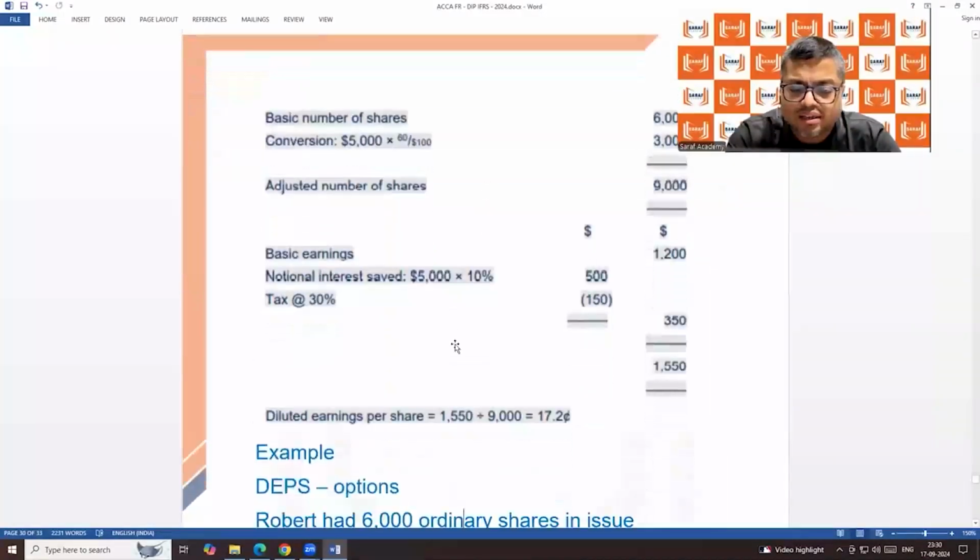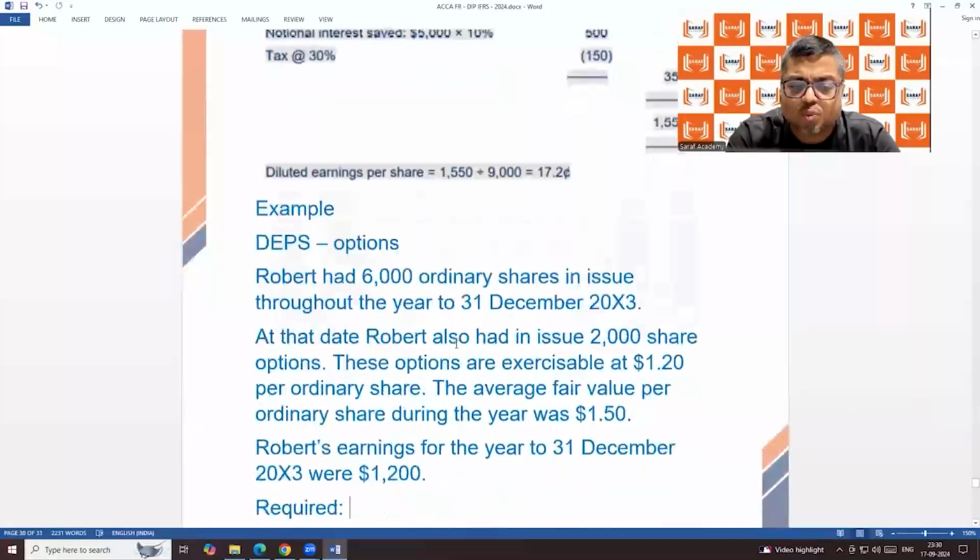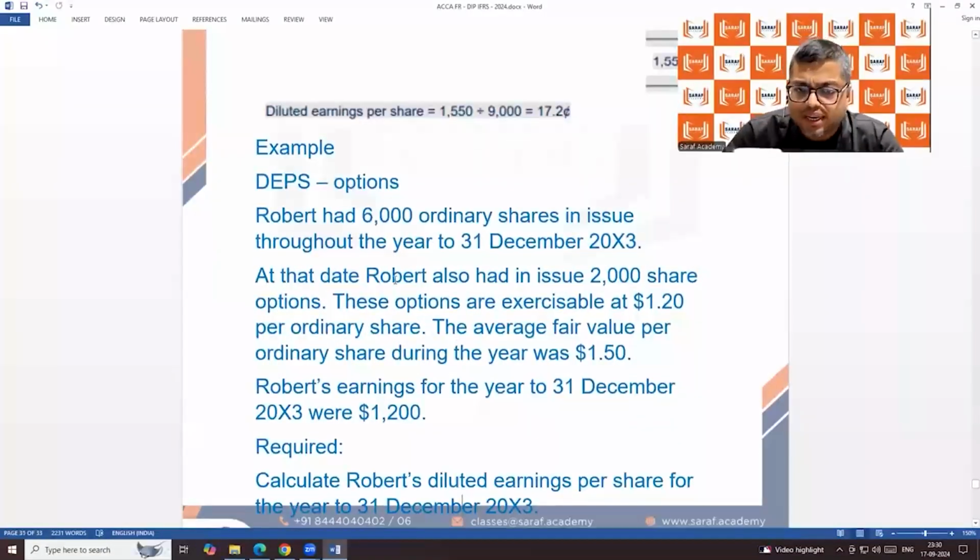But when it is the free shares option, the company is having 6,000 shares. They are giving 2,000 shares at 1.2. The market price is 1.5. What is free shares? For 2,000 shares, the company is getting 2,000 into 1.2. But at the rate of 1.5, how many shares would be given? 2,000 into 1.2 by 1.5, that is coming to 1,600. But the company is giving 2,000 shares.